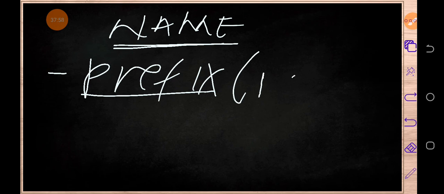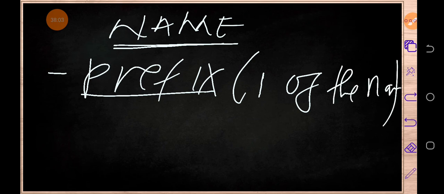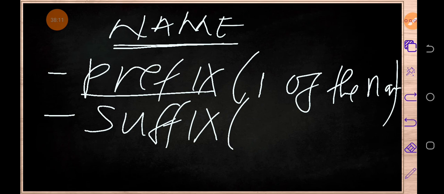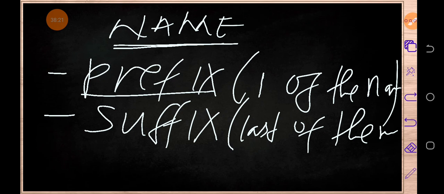First part of the name. Okay. Then number two, we've got what we normally call suffix. So when we talk of suffix, we are talking about the last part of the name. I want you to follow me carefully so that you understand how we name the members of organic compounds. So here are the points.